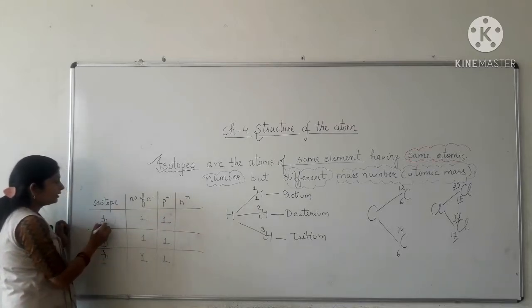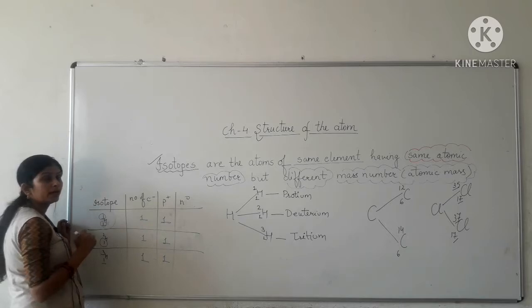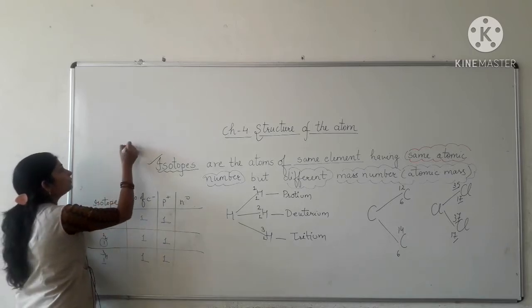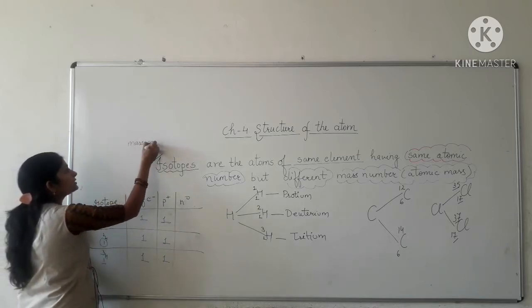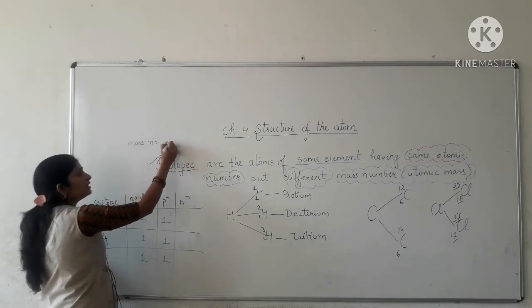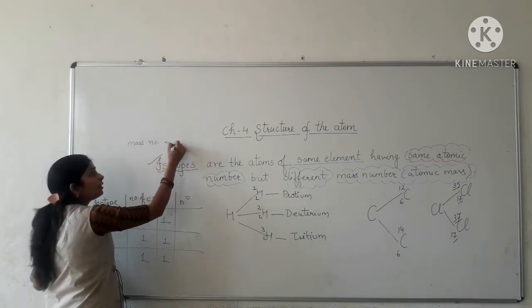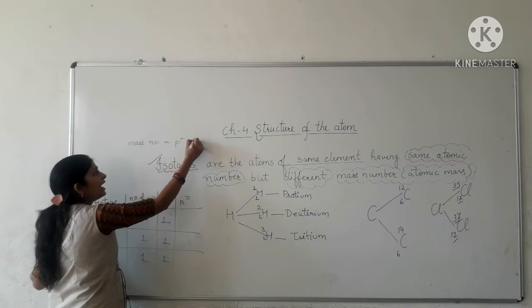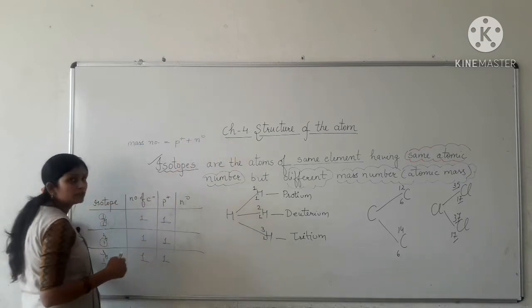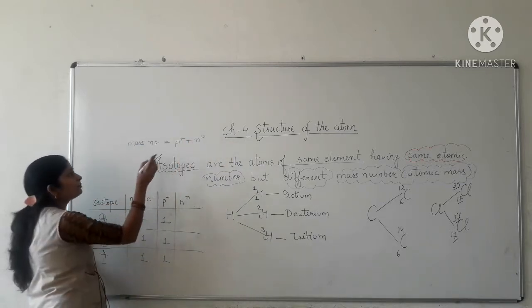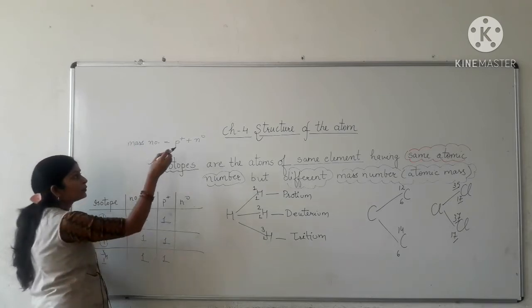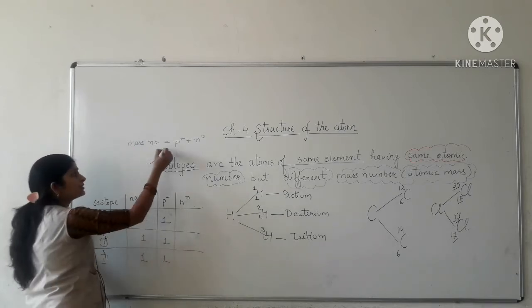Now, what about the number of neutrons? The hydrogen isotope protium has mass number 1. As you know, mass number is the sum of the number of protons and the number of neutrons. So mass number equals number of protons plus number of neutrons.